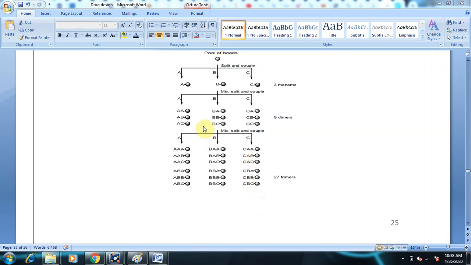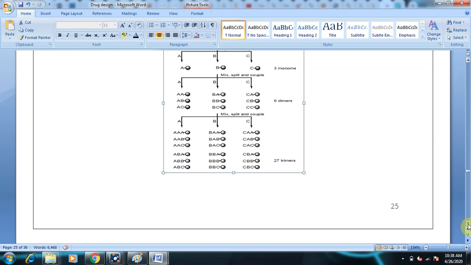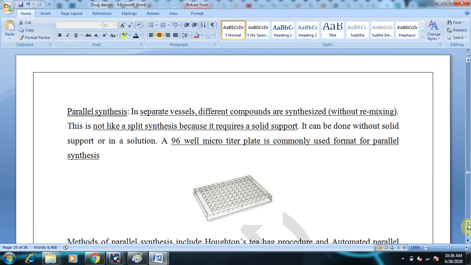So altogether what we are doing is we are getting a mixture of compounds in the second step. Then we are separating them, and then combining to get 27 different trimers. So in the first step, we started with 3 monomers. We ended up with dimers. As you can see, AA is a dimer, AB is a dimer. Here we end up with 27 trimers. This is 18 represented. Another 9 you need to write on your own. So that will be 27 trimers. AAA is a trimer. So this is the technique involved in split and mix synthesis. And coming to the parallel synthesis.